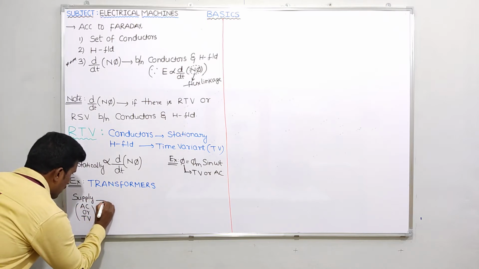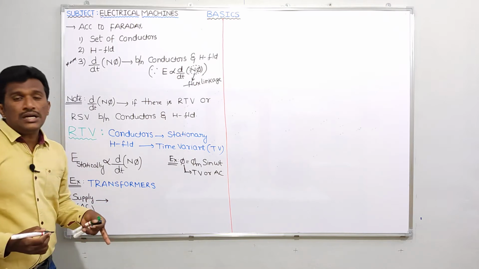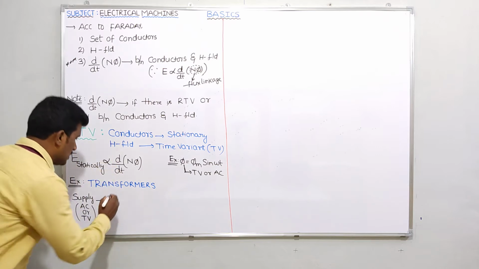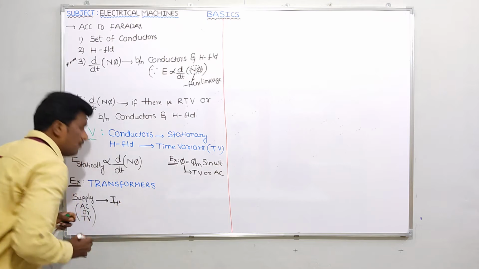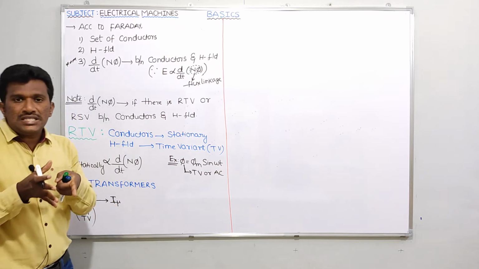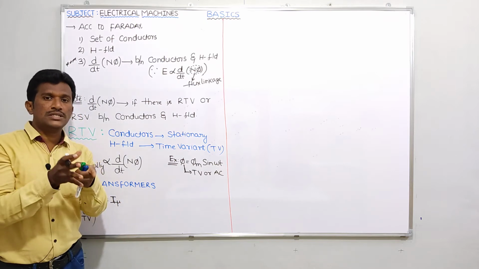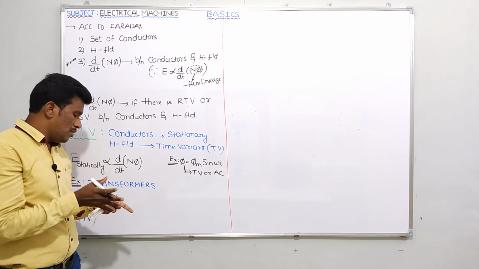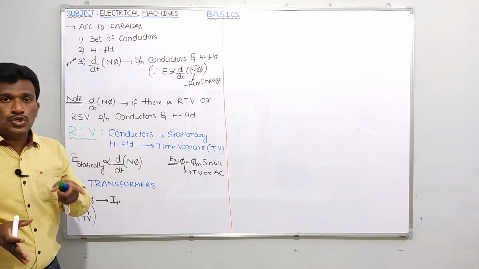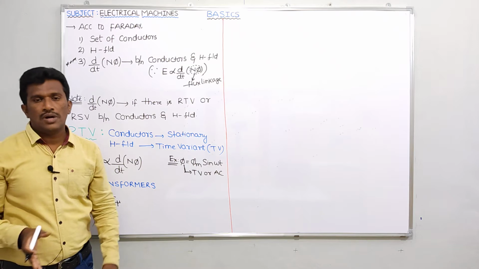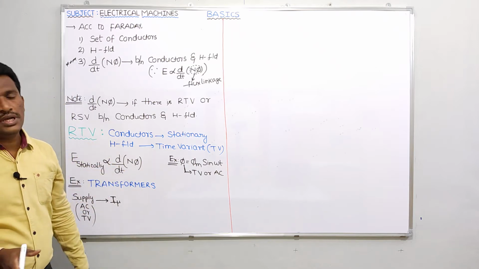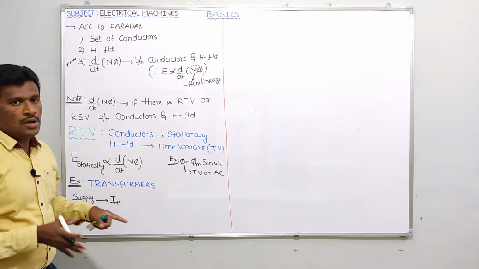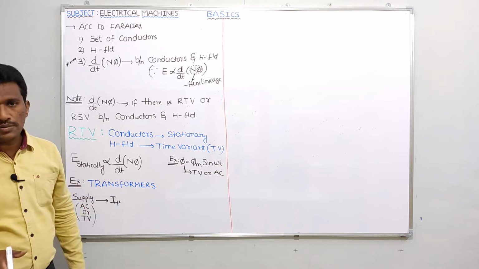Whenever supply is time variant, the current taken by the transformer is nothing but I mu. Initially it will take some current I mu. What is the name for this I mu? Magnetizing current, the name itself indicates. What is the function of this I mu? I mu is used to magnetize the transformer core, or I can say it is used to produce flux in the transformer core. Anyway, we will discuss I mu clearly when we start the transformers chapter.